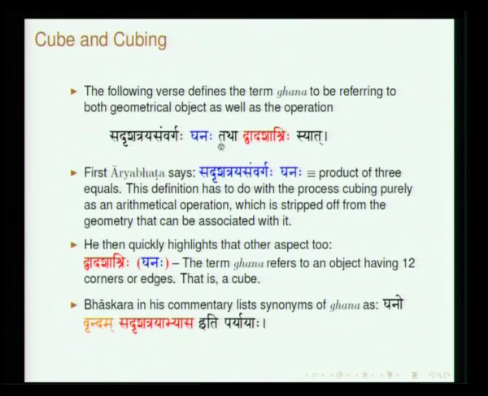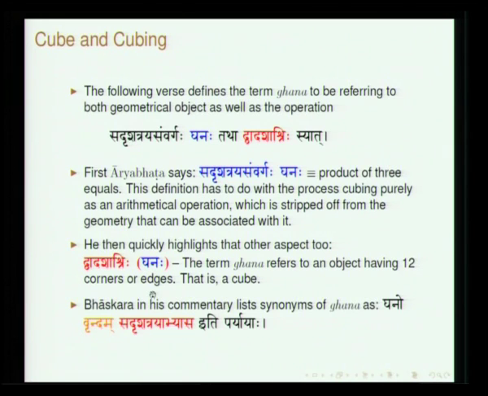Similarly, geometrically what does it represent? A cube. That is what he says, Dvadashashrihi. Dvadashashri is an object which has 12 edges. The ashri is a kind of line, so edges. So, Dvadashashrihi syat. Okay. So, both of them have been nicely stated and in fact, ghanaha vrindam sadrishat trayabhyasaha iti